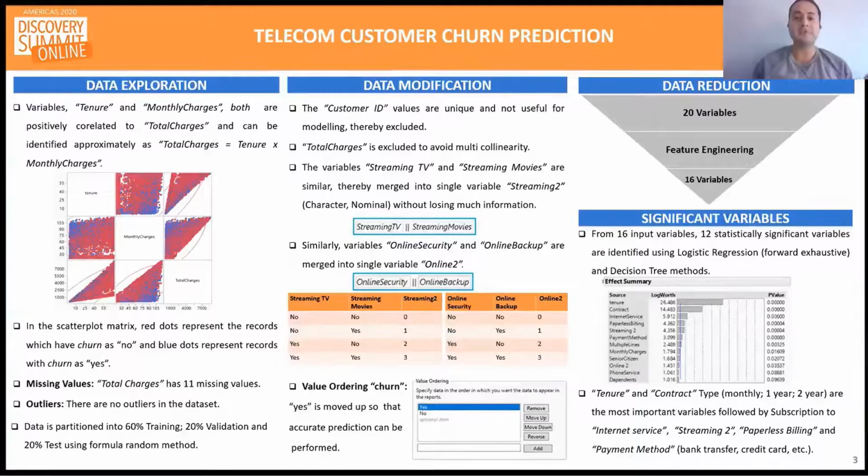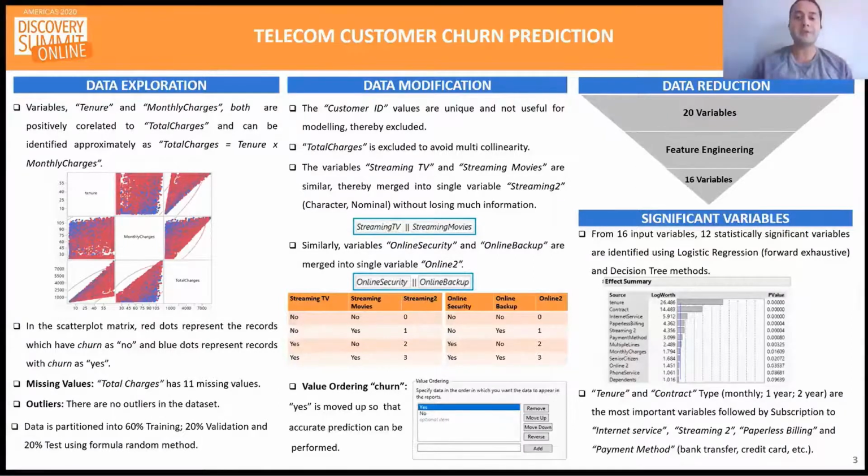After observing the histograms of the variables using the explore outliers functionality, we concluded that the dataset had no outliers. The variable customer ID had 7,043 unique values, which would not add any significance to the target variable. So customer ID was excluded. We were also able to find interesting patterns among the variables. Variables such as streaming TV and streaming movies convey the same information about the streaming behavior. These variables were grouped into a single column, streaming TV, by using the OR formula in JMP. The same course of action was taken for the variables online backup and online security.